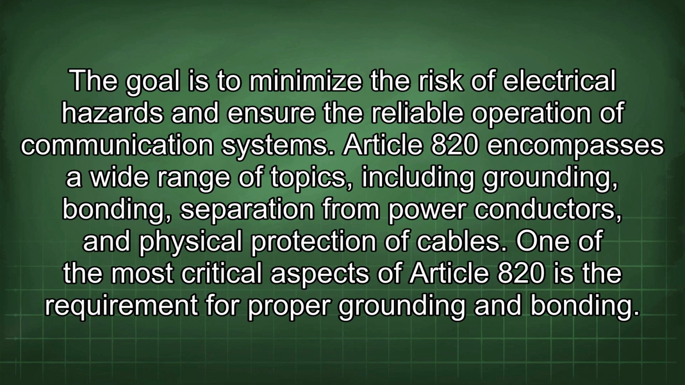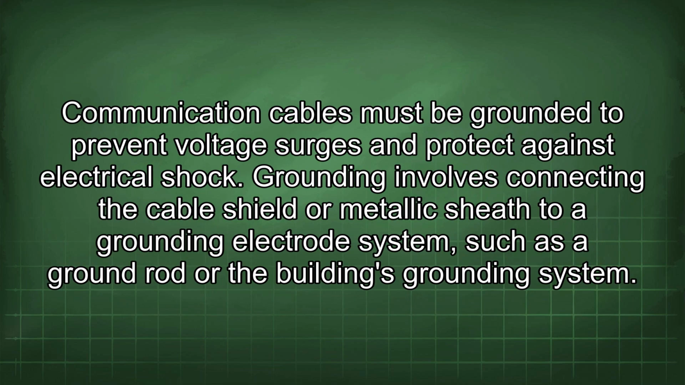Article 820 encompasses a wide range of topics, including grounding, bonding, separation from power conductors, and physical protection of cables. One of the most critical aspects of Article 820 is the requirement for proper grounding and bonding. Communication cables must be grounded to prevent voltage surges and protect against electrical shock.